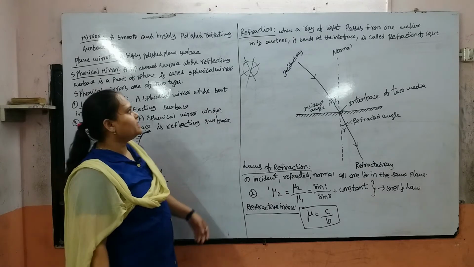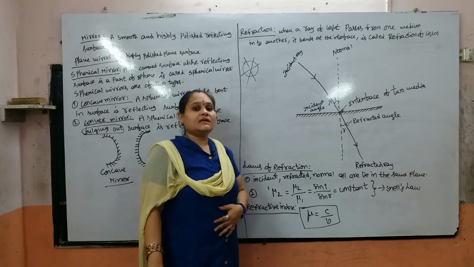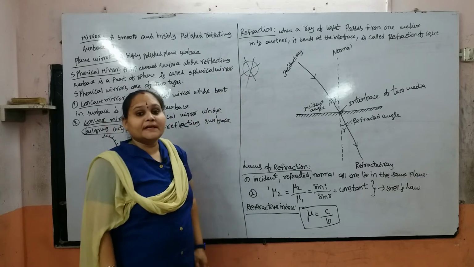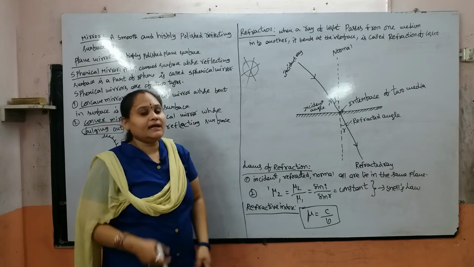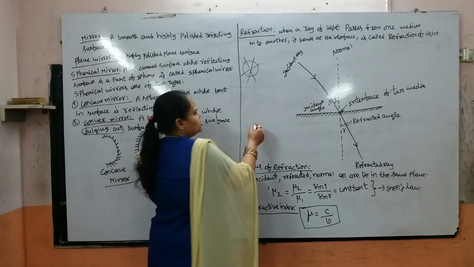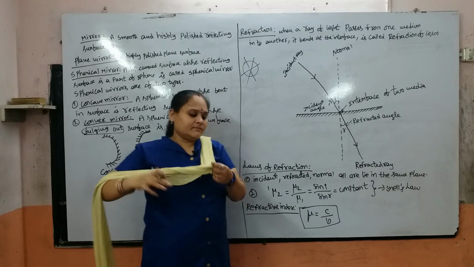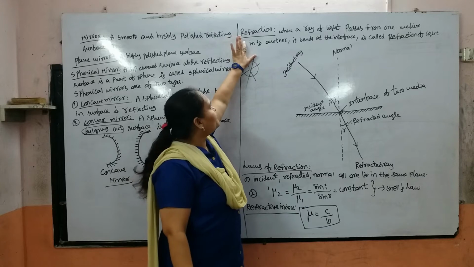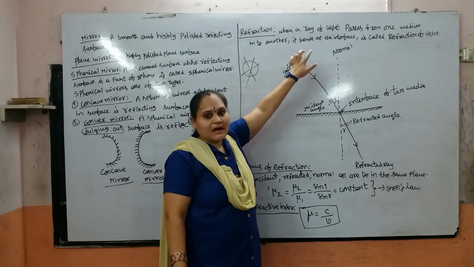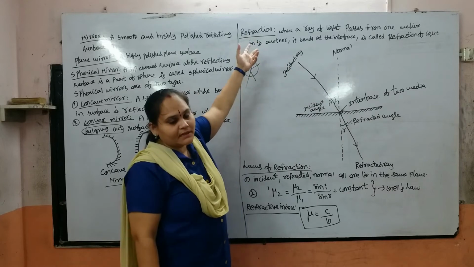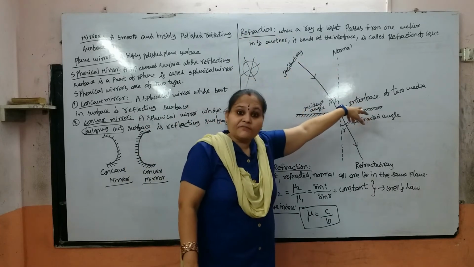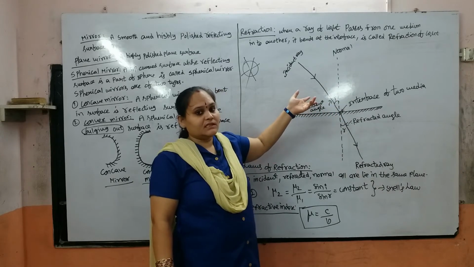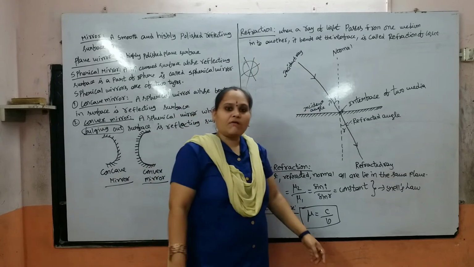And next our topic is refraction. Refraction means when a light ray travels from one medium to another medium, it bends at its interface. That is nothing but refraction. We can write either refraction or transmission. So what is refraction? When a ray of light passes from one medium into another medium, it bends at the plane of interface. That is the refraction of light.